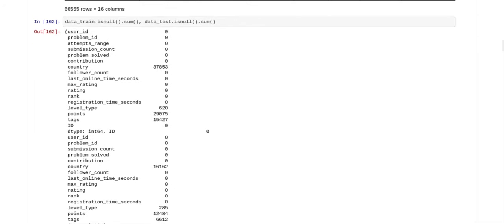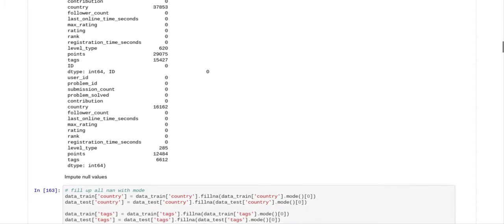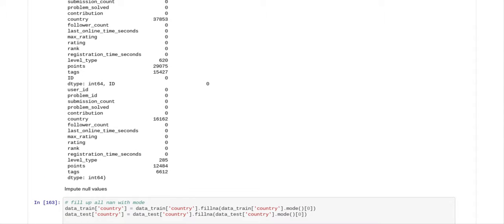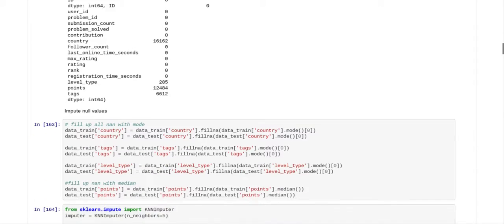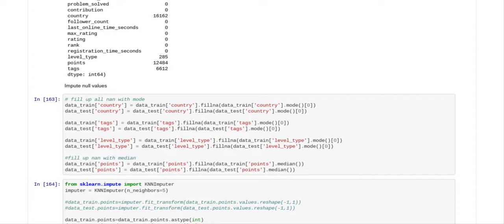So now what we do is we check to see if there are any null values, and you can see that there are tons of null values here. So we have to replace all of these null values. That's the only thing that we can do, because the computer program is not going to work if you have null values. So we replace the country with the mode. We replace the tags with the mode. We replaced level type with the mode. And we replaced points with the median.